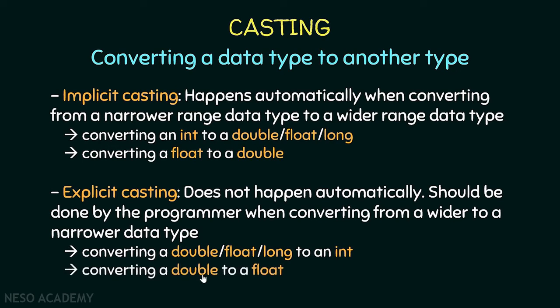Another example, if you want to convert from a double to a float, also some data might be lost because a double has a wider range than a float and it is also more precise than a float. So Java will not do the conversion automatically and the programmer should do it. So when Java does the casting automatically, this is called implicit casting. And when the programmer has to do the casting himself, this is called explicit casting. So let's make everything clear by seeing some examples.